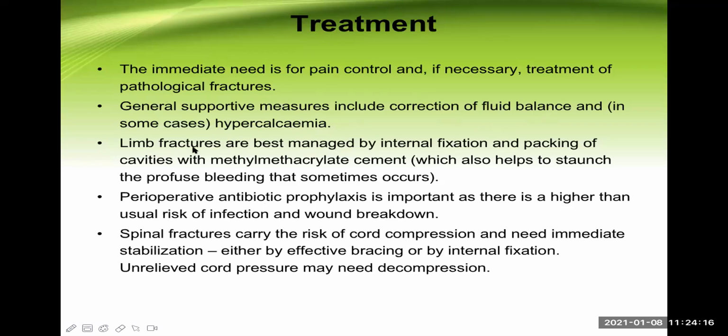Now, if a limb is already fractured, remember this is a pathological fracture, so open reduction and internal fixation is usually done, with some type of bone graft also needed. If there is a big defect or gap, sometimes it has to be filled with cement also. Perioperative antibiotic prophylaxis is necessary because this is a relatively immunocompromised condition. And if spinal fractures are there, we should stabilize the spine. Otherwise, there is a high chance of cord compression.